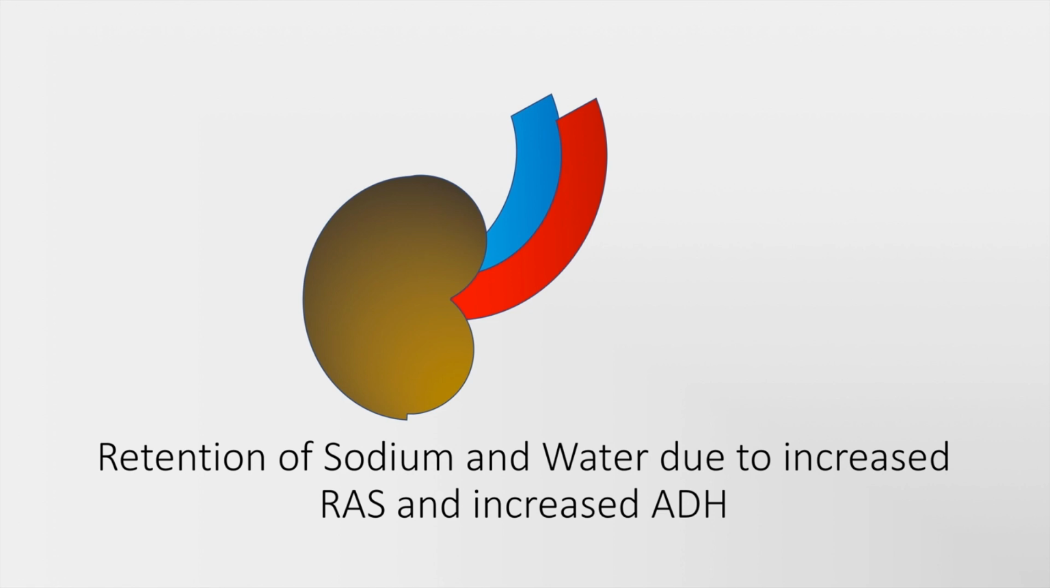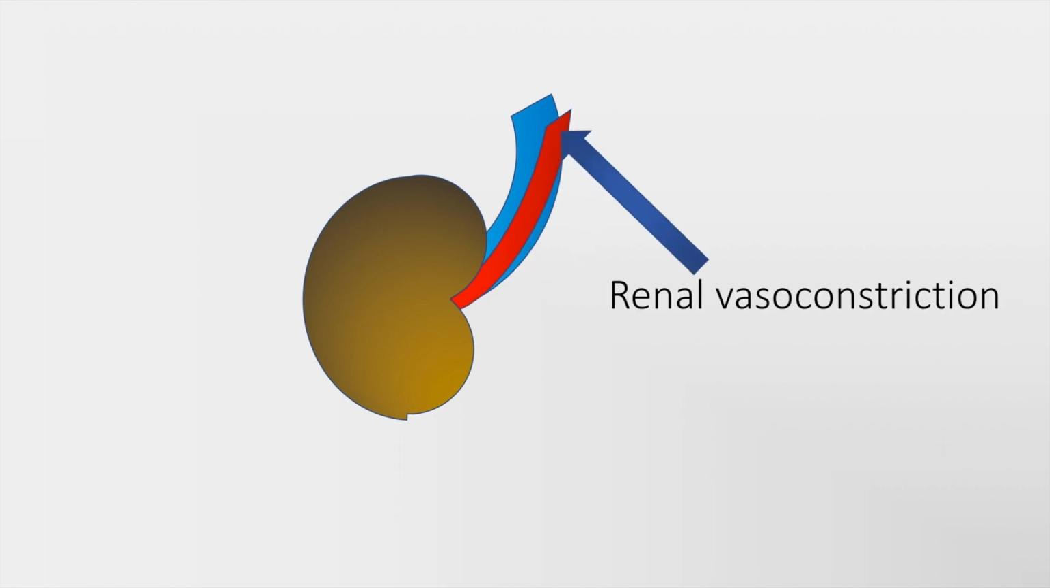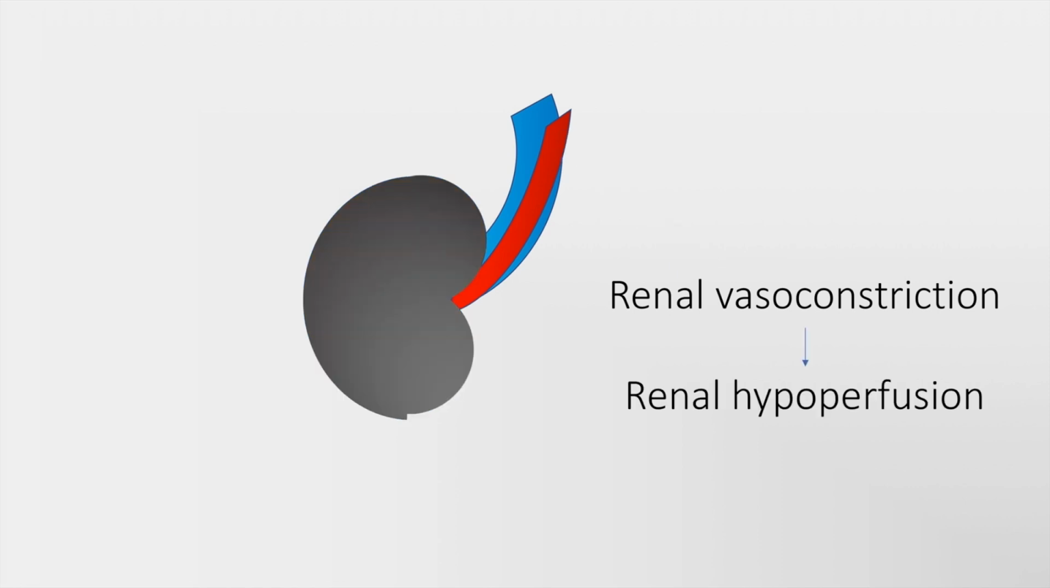Its retention of sodium and water is due to the renin-angiotensin system. Now, the renal vasculature undergoes vasoconstriction in a bid to conserve its own blood supply. This vasoconstriction results in renal hypoperfusion, and this results in hepatorenal syndrome.